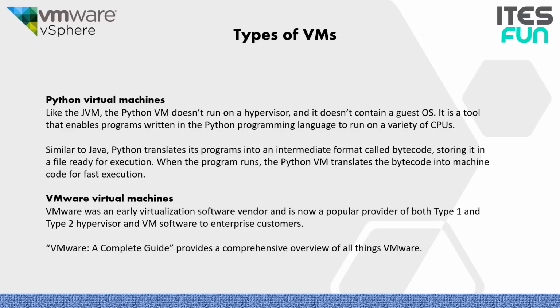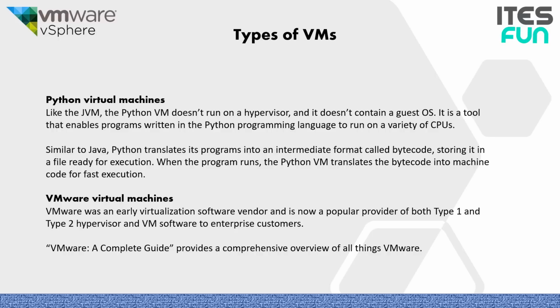Now, Python virtual machines. Like the JVM, the Python virtual machine doesn't run on a hypervisor and it doesn't contain a guest OS. It is a tool that enables programs written in the Python programming language to run on a variety of CPUs. Similar to Java, Python translates its program into an intermediate format called bytecode, storing it in a file ready for execution. When the program runs, the Python VM translates the bytecode into machine code for faster execution.